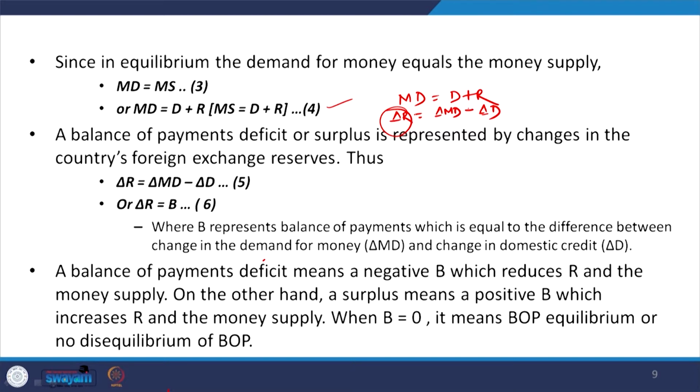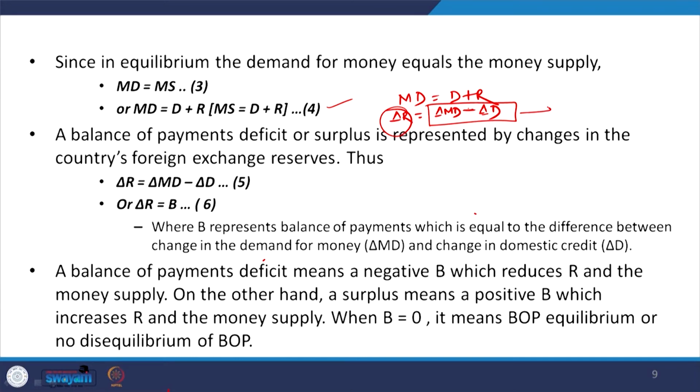So, the change in demand for money minus the availability of domestic credit gives the change in the foreign exchange reserves. Okay. So, here delta R we denote with B, let it be B, where B represents the balance of payments, basically the net demand. This is what is called B, because the demand for money minus the availability of total credit within the country is all about the balance of payments.